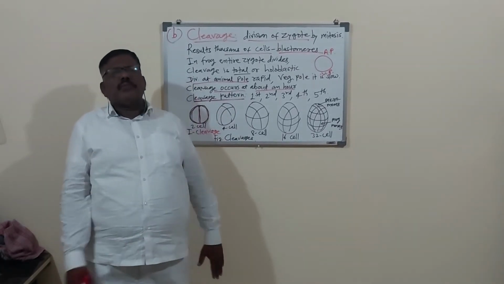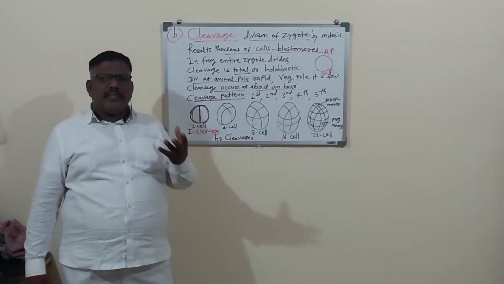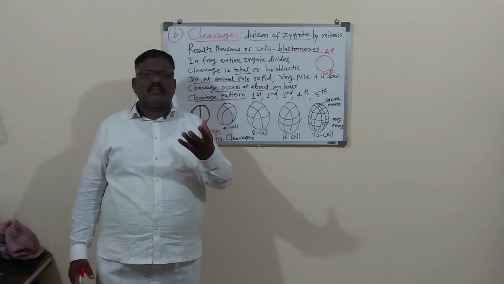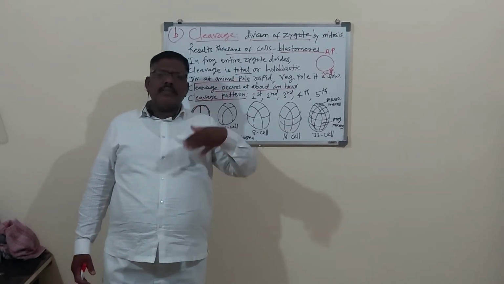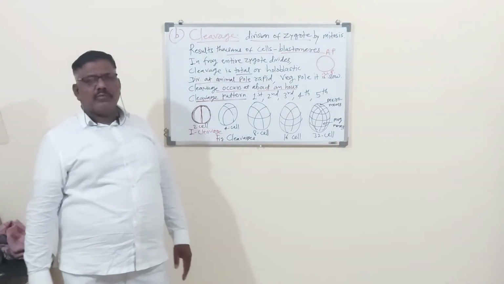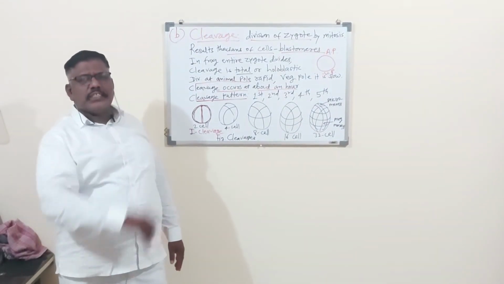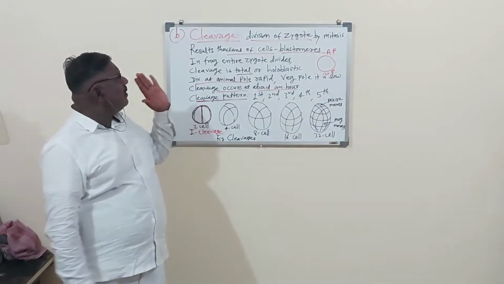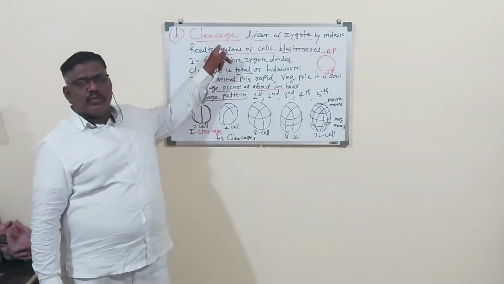Again there is division of the cells and again it forms a compact ball-like structure. The remaining part we will study in the next part. So for today, we have studied the cleavage.